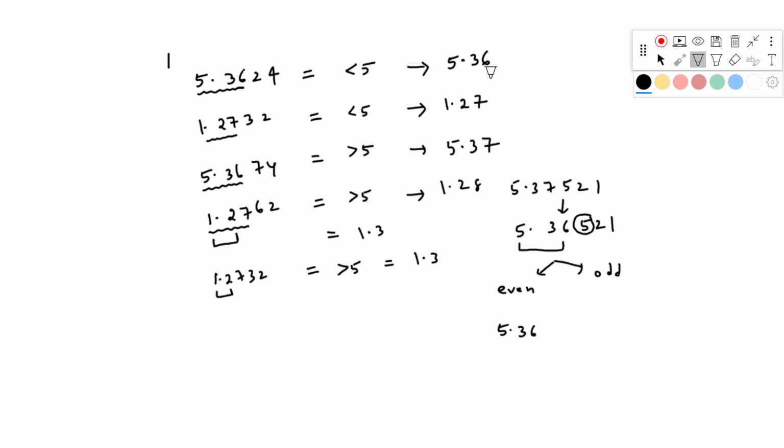If your preceding number is odd, suppose 5.37521, in place of 6 I have 7. What do you have to do? Here it is 5, so see the preceding number. This number is odd. Odd and odd are the same nature, so minus repulsions or plus repulsions, like in chemical bonding, right? So it will not exist. Immediately it will turn into an even number. That means you have to increase this number by 1. That is 5.38. Right? Even and odd now exist. So if it is odd, you have to increase by 1. If it is even, then you have to report as it is.